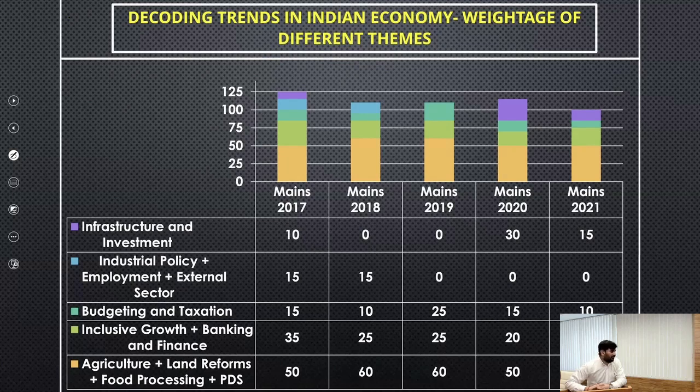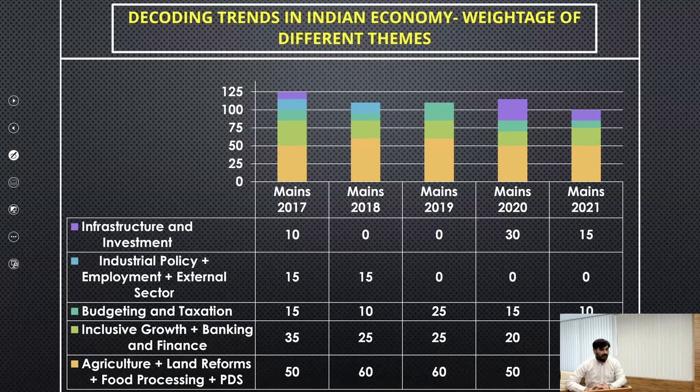As far as the theme of industrial policy, employment, and external sector is concerned, as you can see in the previous 2-year mains examinations, that is in mains 2019 and mains 2020, not a single question was asked. And even this time also, no question was asked from this particular theme.